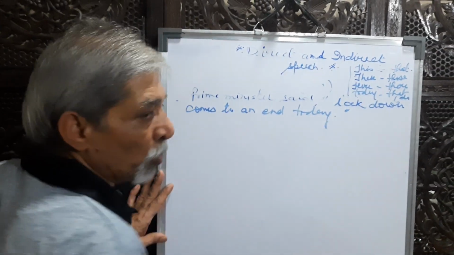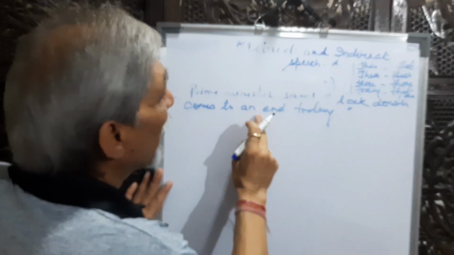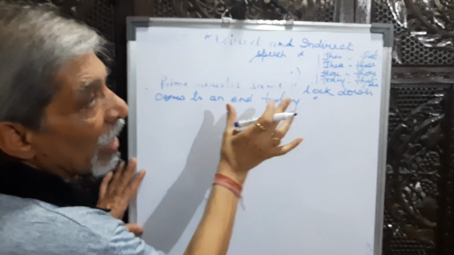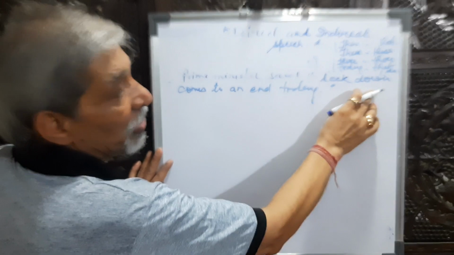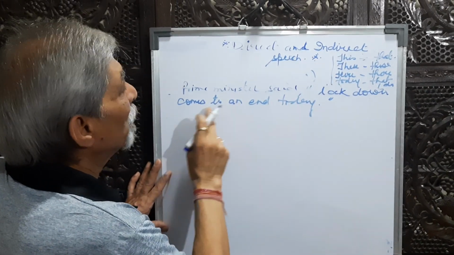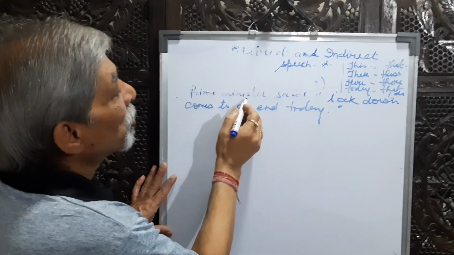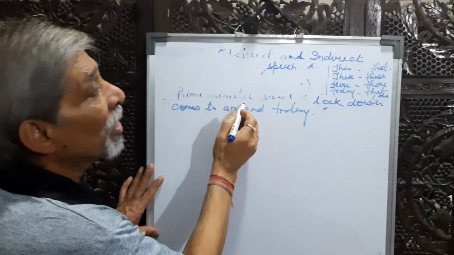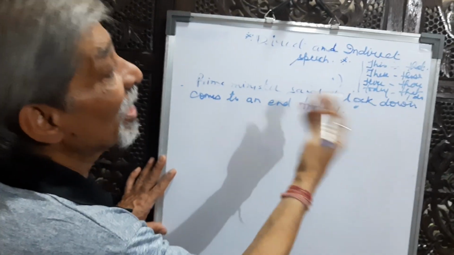Again here, this is an assertive sentence in present tense. So, Prime Minister said, or asked, or informed, or declared.